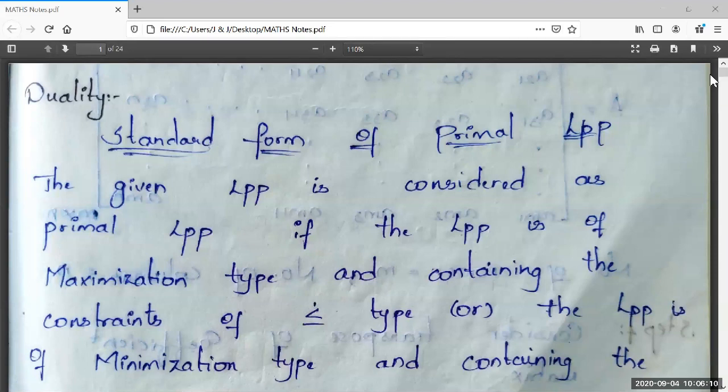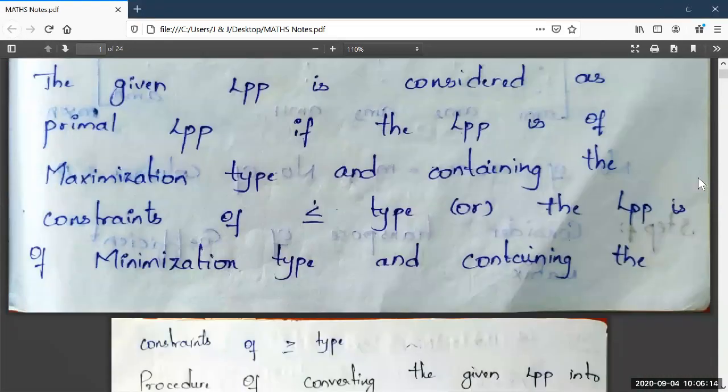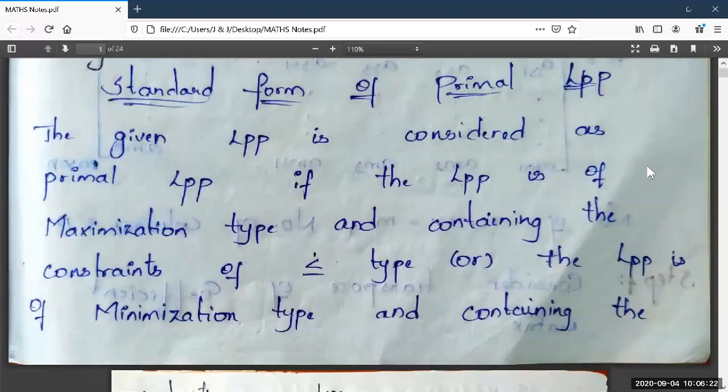It is one form of primal LPP. The first form is the primal LPP, which is containing maximization type with constraints lesser than or equal to type.